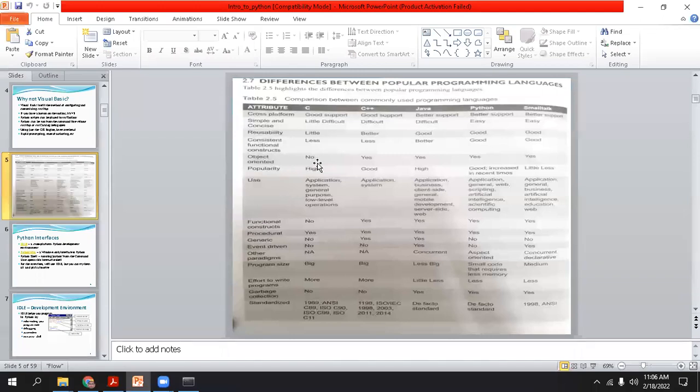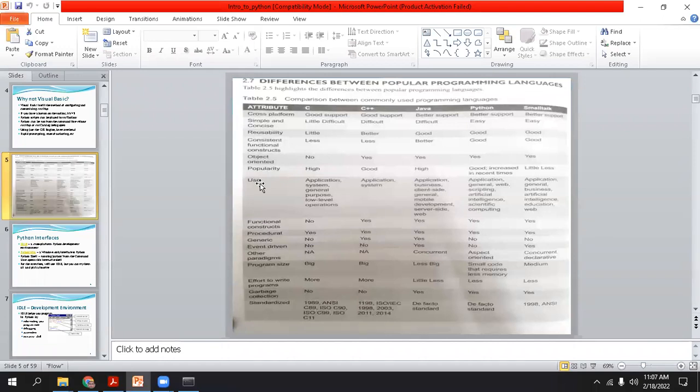Object oriented. C is not object oriented, so no, and the rest of the cases are yes. Why is object oriented more popular? I have already discussed the basics of object oriented during the lectures of C++. Object oriented is